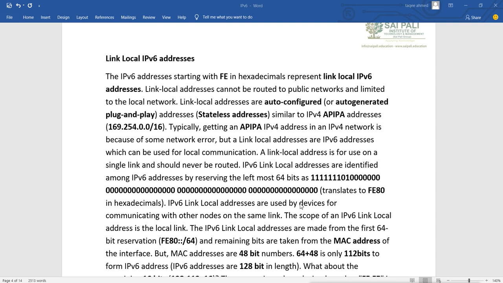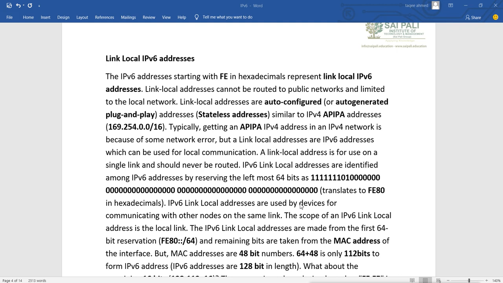Now these link local addresses are auto-configured, or auto-generated, plug and play addresses. Stateless addresses, similar to IPv4 APIPA addresses, which have a range of 169.254.0.0/16. It is a class B address range of 169.254 that was available for APIPA, but that works only on Microsoft devices. It won't work on any other devices.